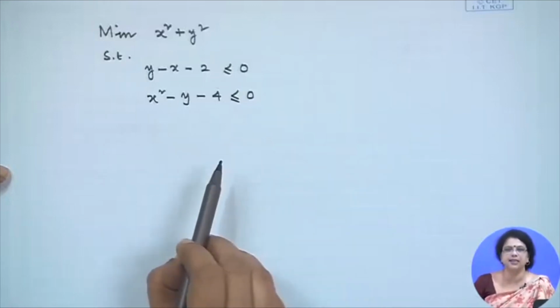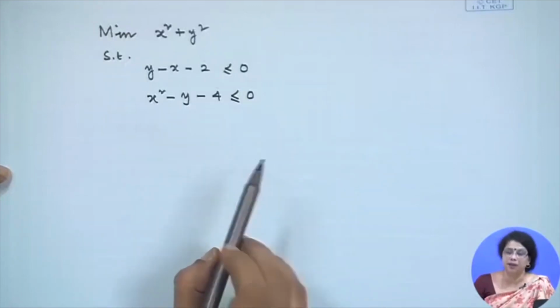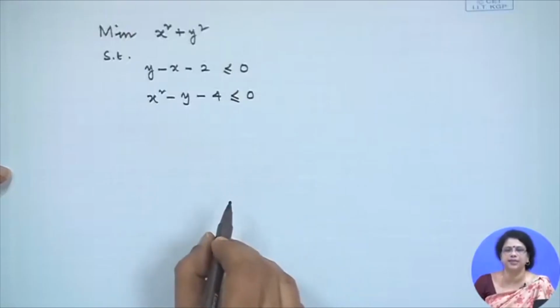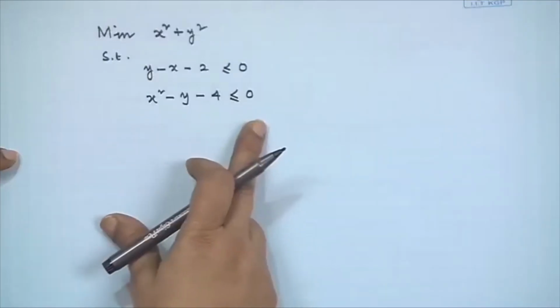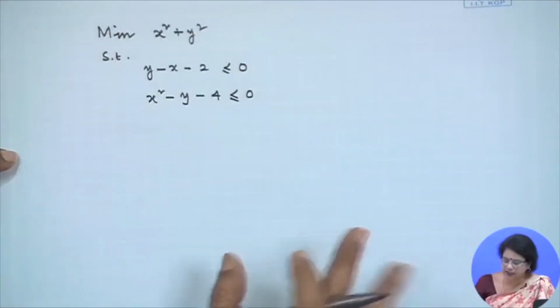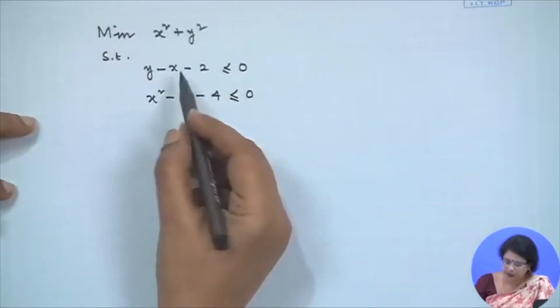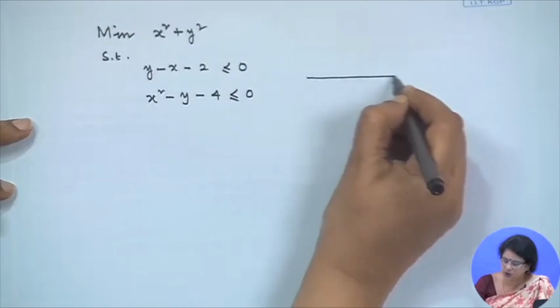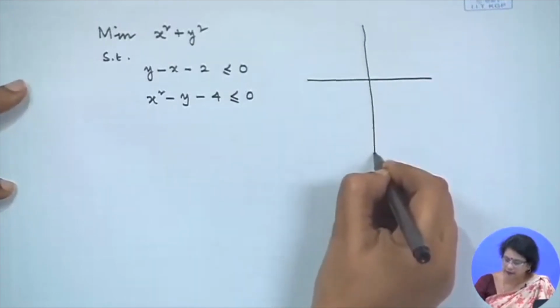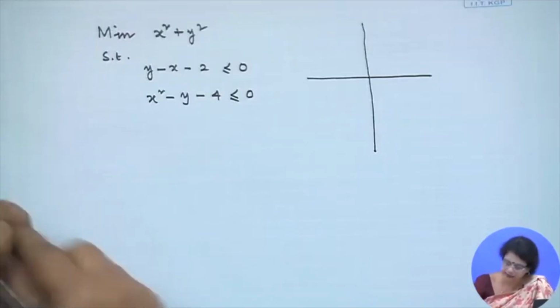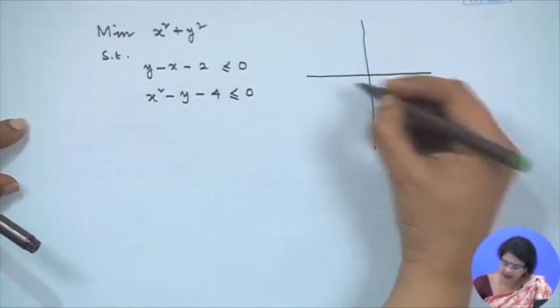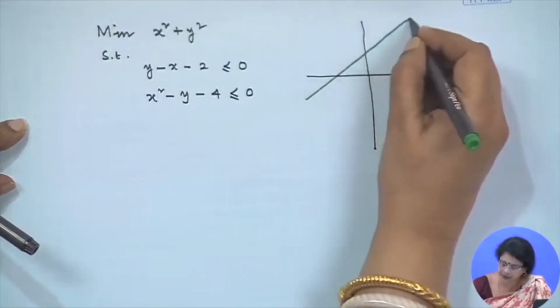Then after attaching the KKT multipliers instead of Lagrange multipliers, because as I said, the KKT condition process is an extension of the Lagrange multiplier process, the Lagrange theorem rather, we can do it. But let us try to understand the geometrical picture of this problem. Now, the first one is a line, there is no doubt about it. Let me draw the line in green, y minus x minus 2, that is the line for us.